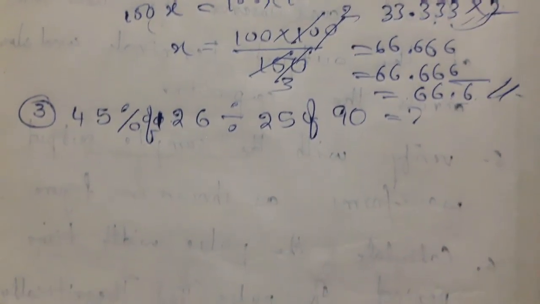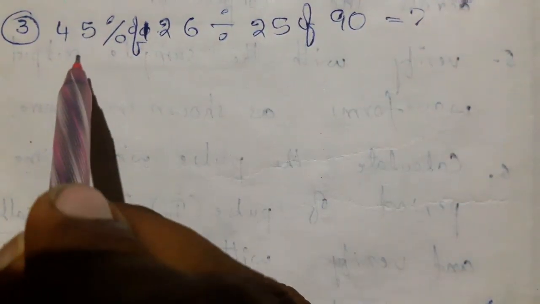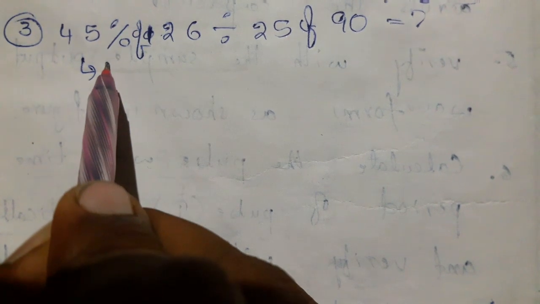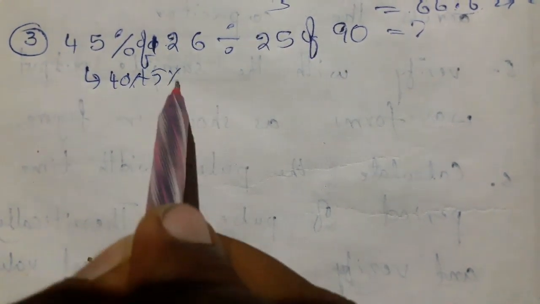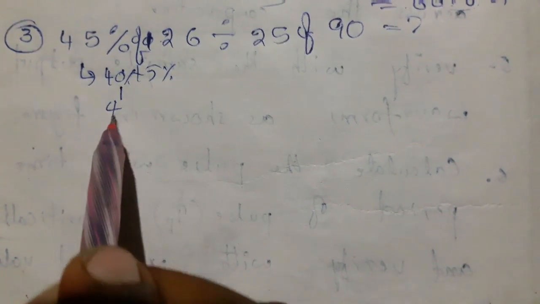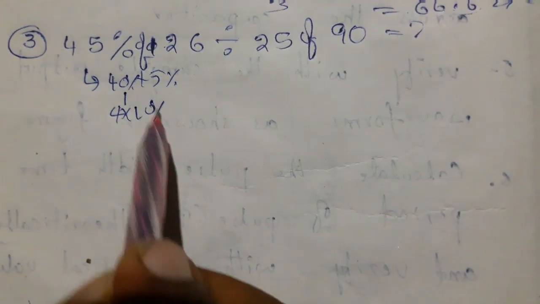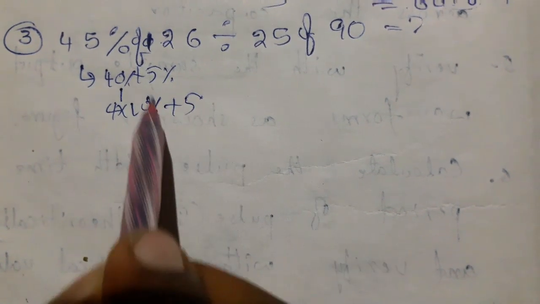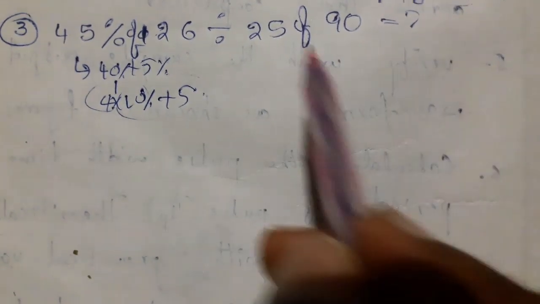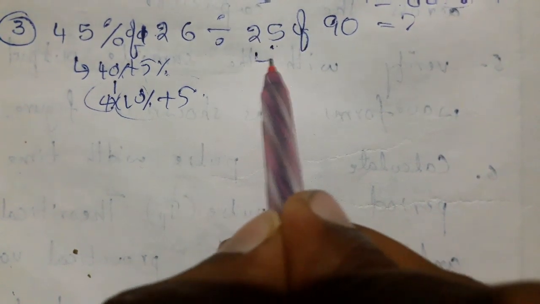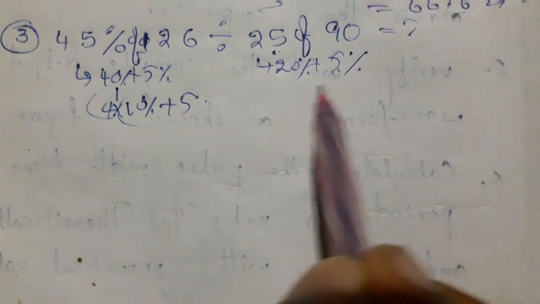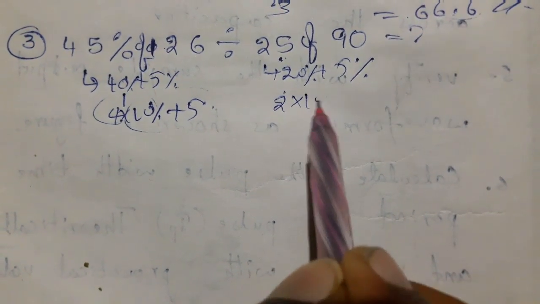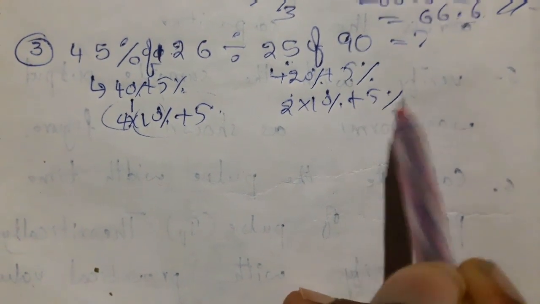Now move to the next question. 45% means 40% plus 5%. This 40% I am going to write as 4 into 10% plus 5%. 4 times 10 is 40, 40 plus 5 means 45, isn't it? Here also, 20% plus 5%. 20% can be written as 2 into 10% plus 5%, isn't it?